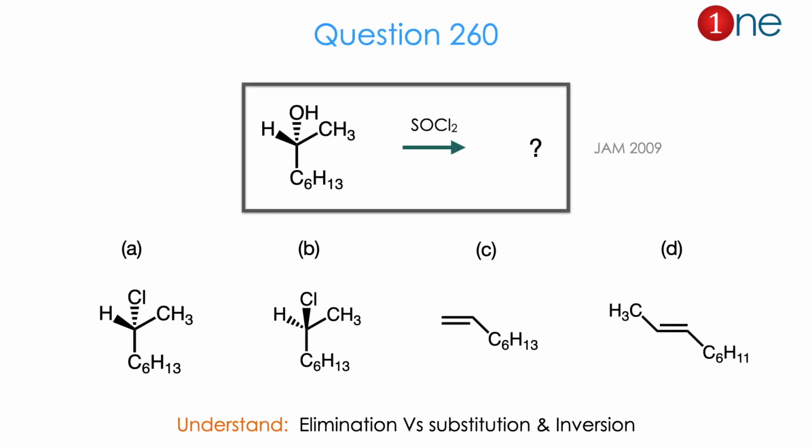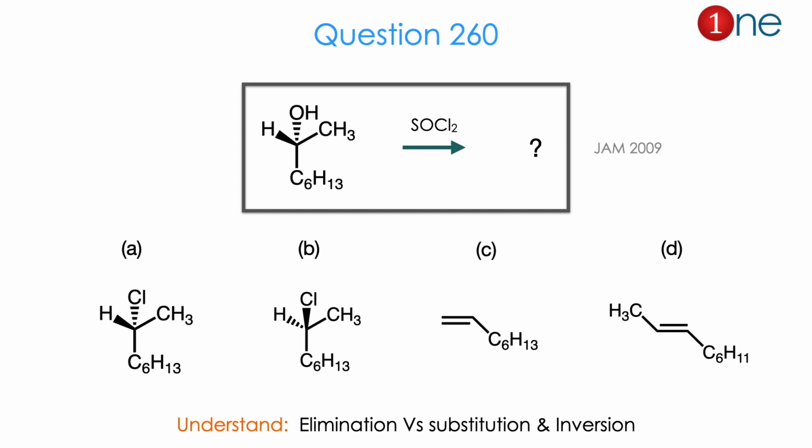Then let us look at the next question. The starting material is an alcohol, which is a tertiary alcohol. They gave SOCl2 and they ask you to find the product. They gave two substitution and two elimination products. The two substitution products are chlorine with retention in configuration or inversion in configuration, and the elimination products are in terms of cis form or trans form.